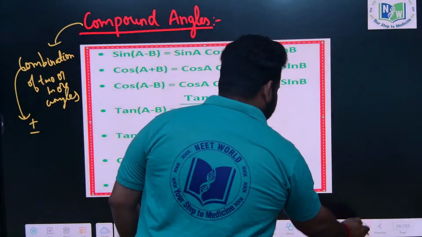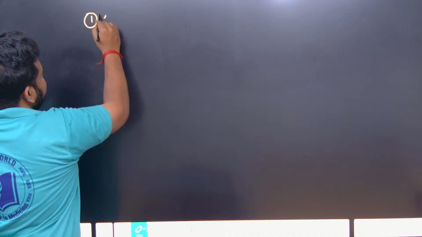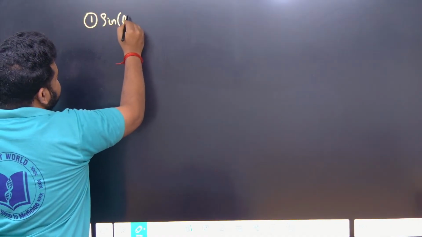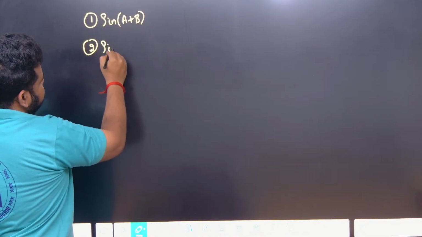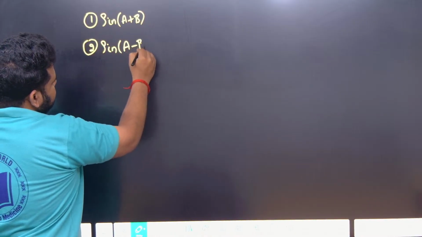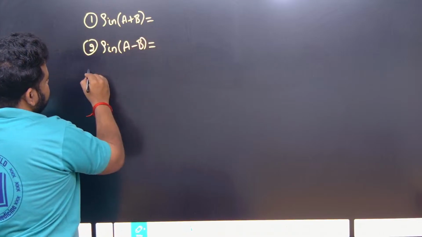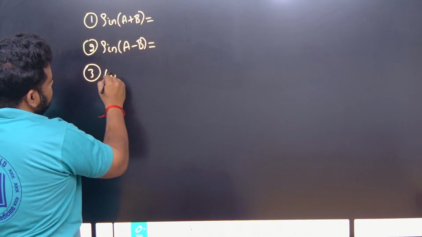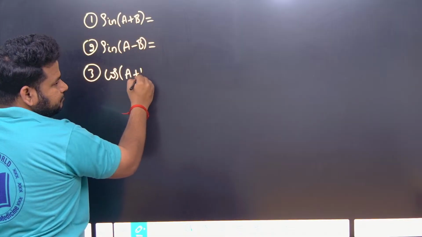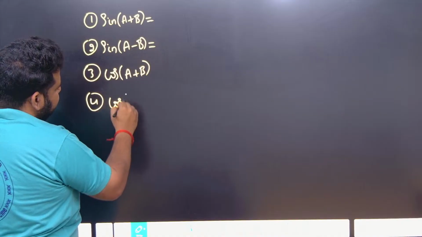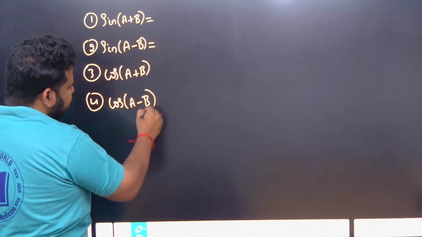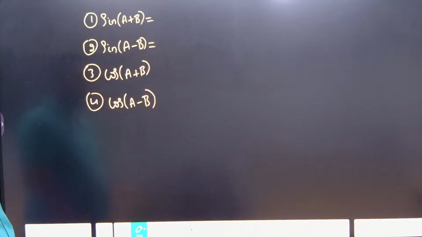So first thing we are having is compound angles. The first formula that we have is sin of A plus B. Next, sin of A minus B is equal to what? Third, we have cos of A plus B. Next, we have cos of A minus B. These are the things that we have. Tan we will come to. Okay, now let us focus on this.